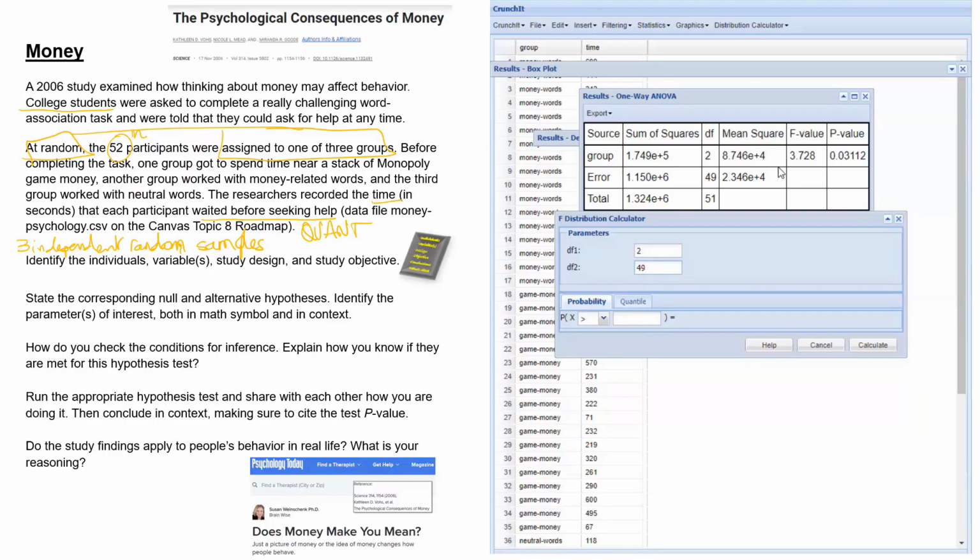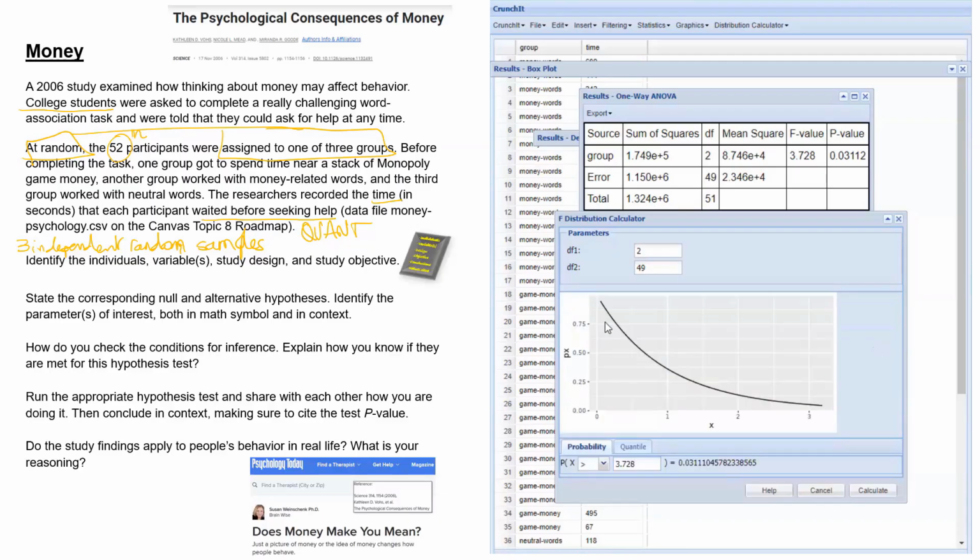Our p-value is the probability, if the null hypothesis of no effect was true, that we would then obtain a test statistic like this or more extreme, which for an F statistic is always a larger value. So we are just looking for the probability that the F statistic is greater than 3.728. All right, so this is what the F distribution with those degrees of freedom looks like.